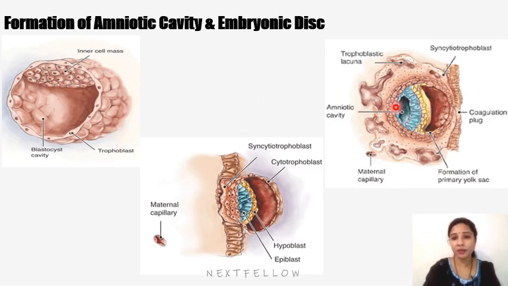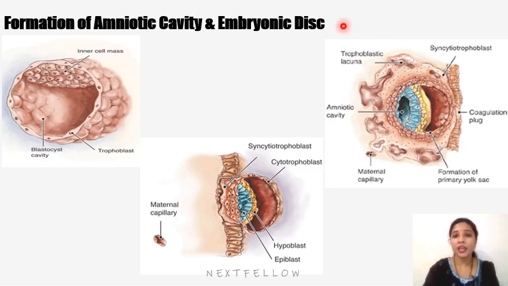We can see the amniotic cavity here, which is surrounded by the amniogenic cells or amnioblast cells, which are derived from the epiblast cells. The amniotic cavity appears, separating the embryoblast cells from the trophoblast. Here is the cytotrophoblast. So the epiblast cells get separated from the cytotrophoblast by means of the amniotic cavity.